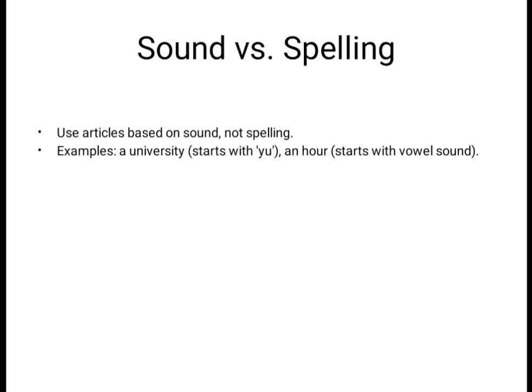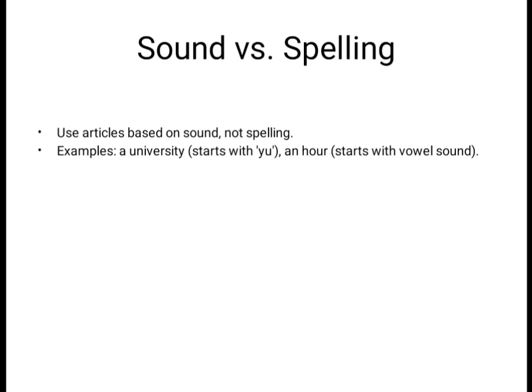By observing all these definite and indefinite articles, we can come to a conclusion. The usage of articles is based on the sound, not the spelling. For example, a university: it begins with the vowel letter U but has a consonant sound.